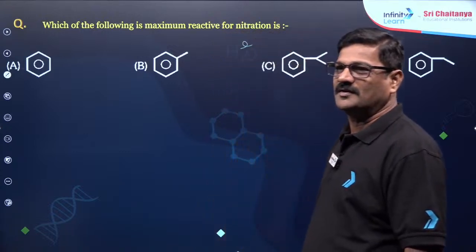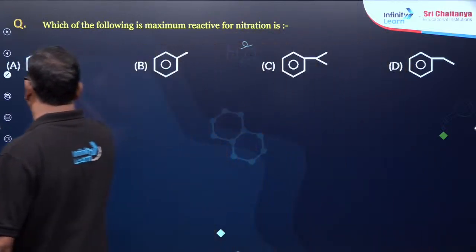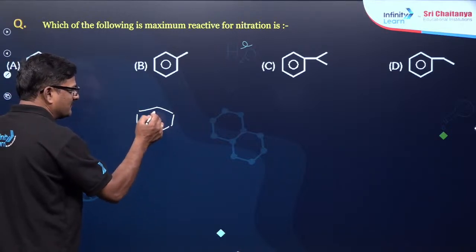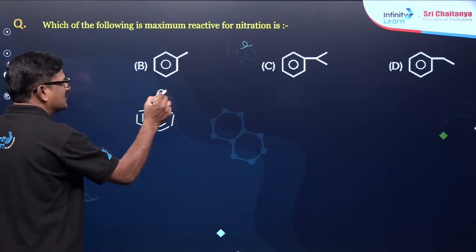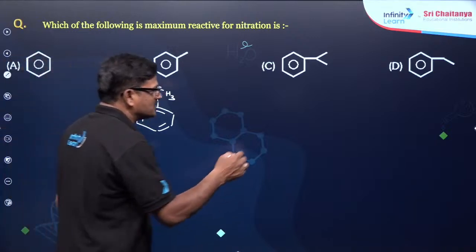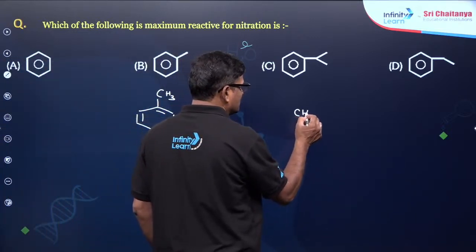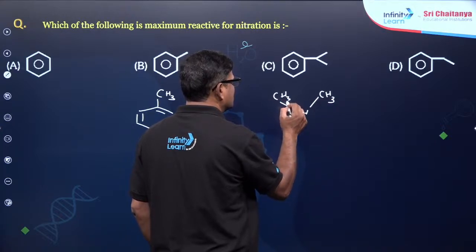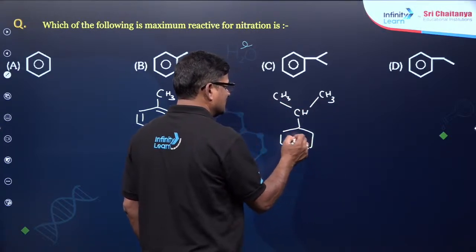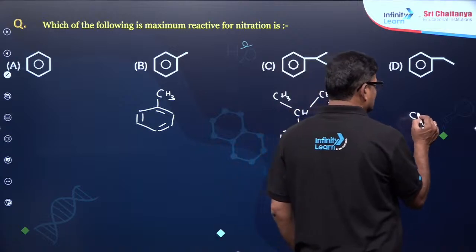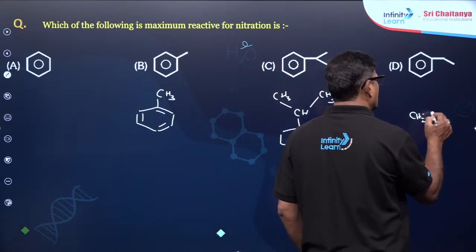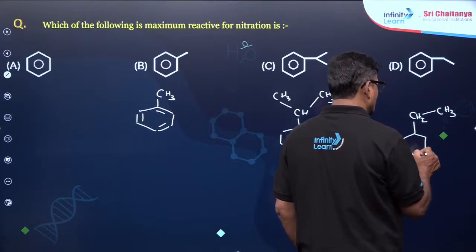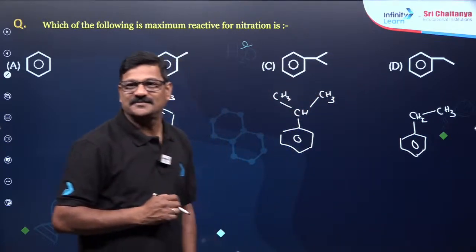Supriya Bharti, you want to say A? So A is benzene. Now you can see this is your structure, CH3, and this is your structure CH and CH3 and CH3 like this, and you can say CH2 and CH3 and like this, right?